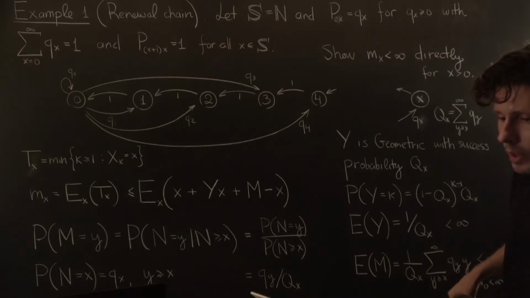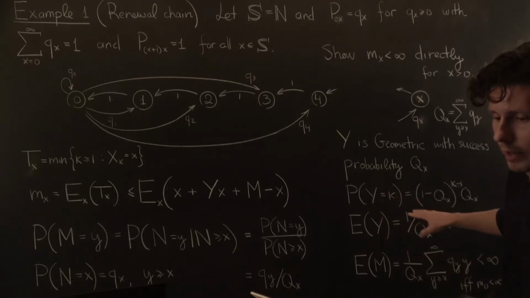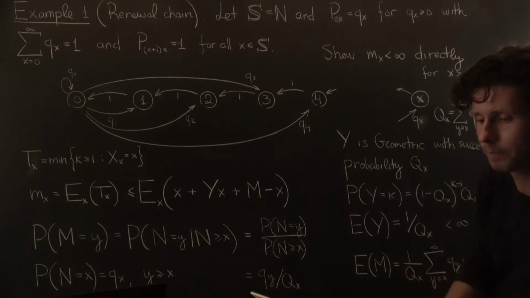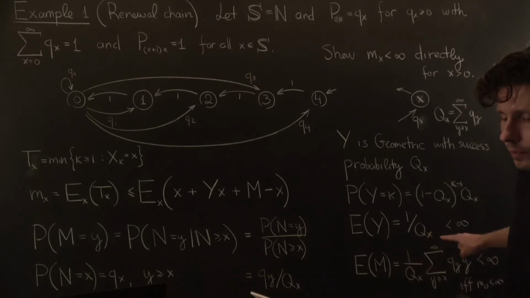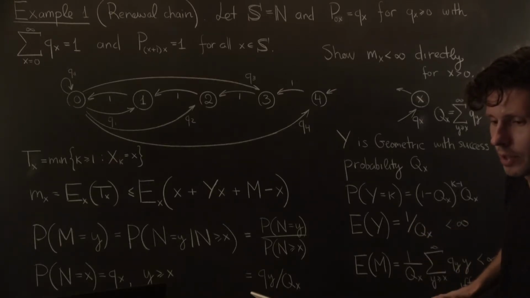So this is just the definition of the geometric random variable, and if you look up any basic textbook on probability, you've probably seen this in 120A or 120B, that the expected value of y is just 1 over Qx. Notice that this being finite gives us our condition for irreducibility and also recurrence. When Qx is greater than 0, this expectation here is finite. When Qx is 0, it is actually infinite.